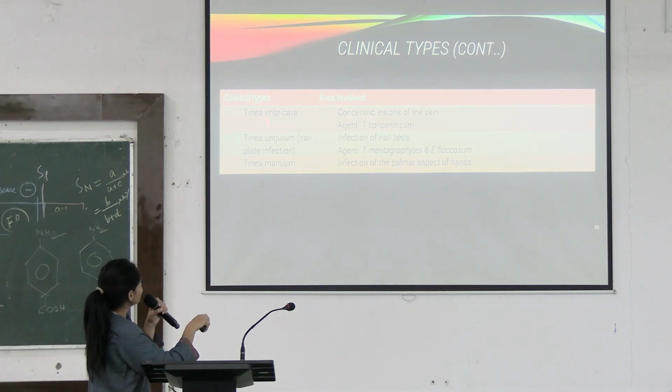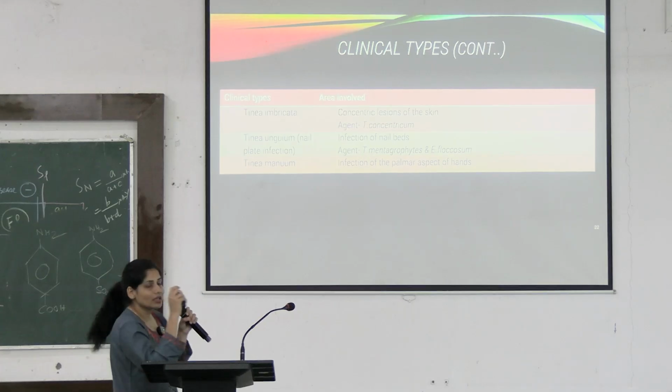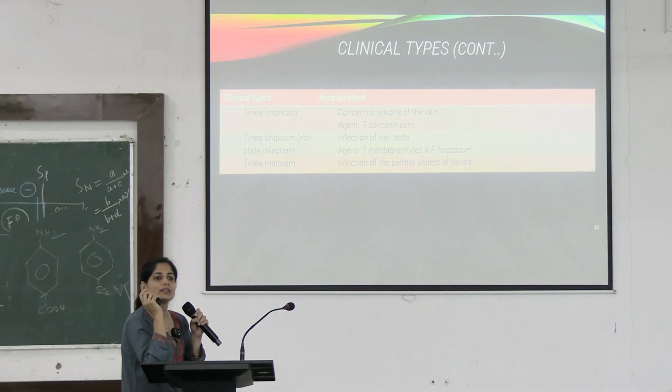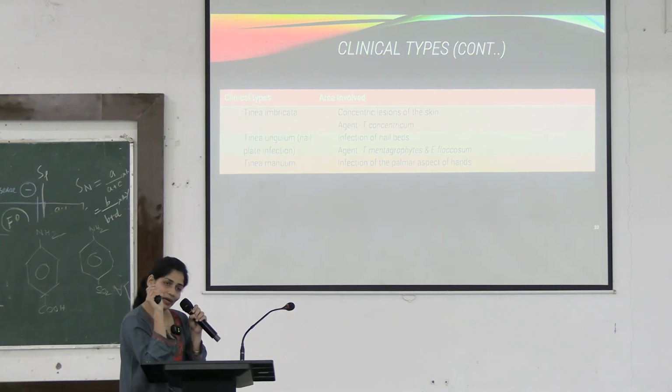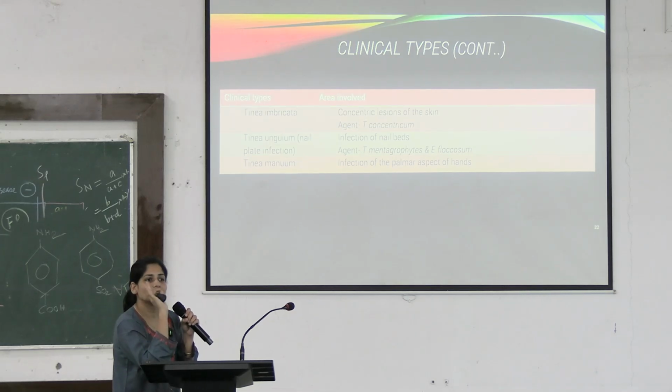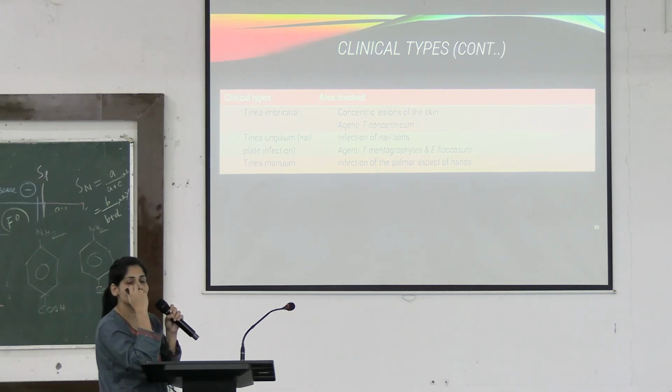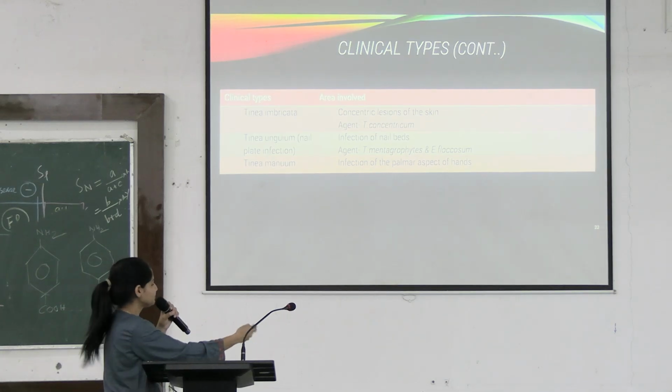Tinea imbricata. Concentric lesions on the skin other than tinea corporis. Okay. Tinea unguium causes nail infection and tinea manuum, the palmar aspect of the hand. Okay. These are all tinea dermatophytic infections causing infection in the respective parts of the body.